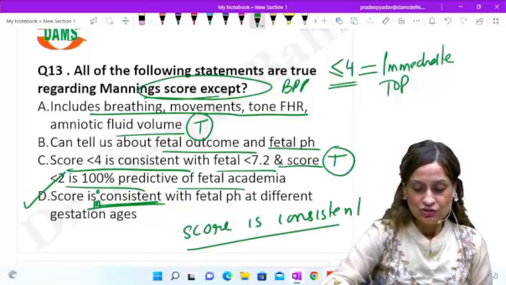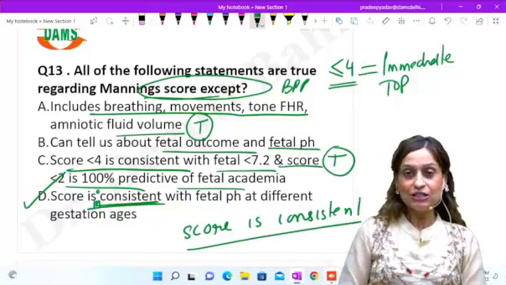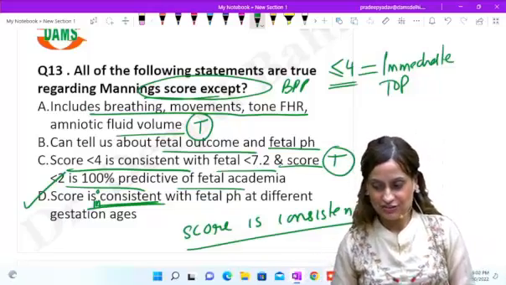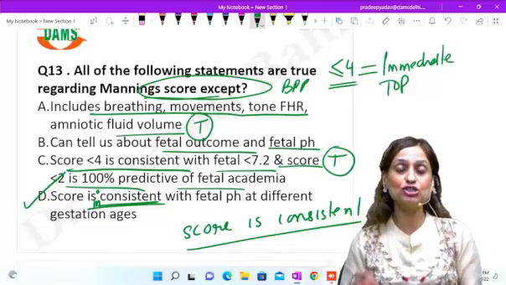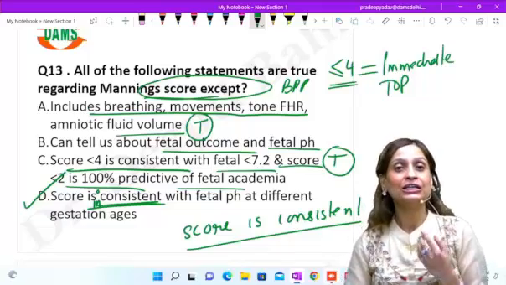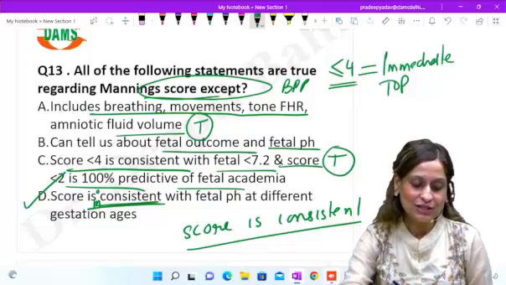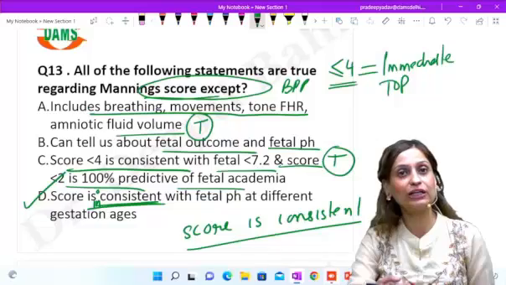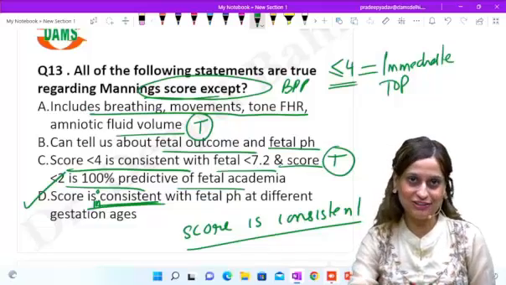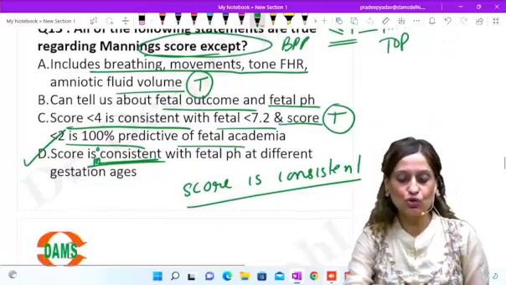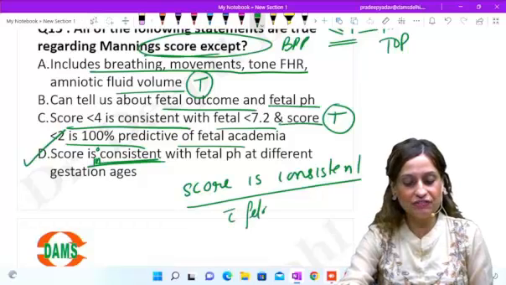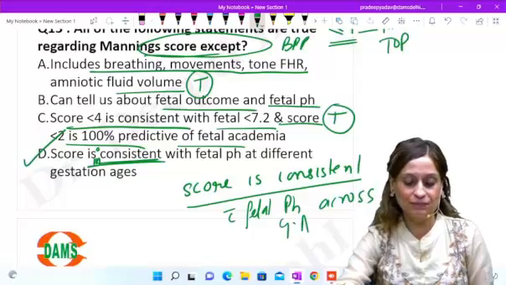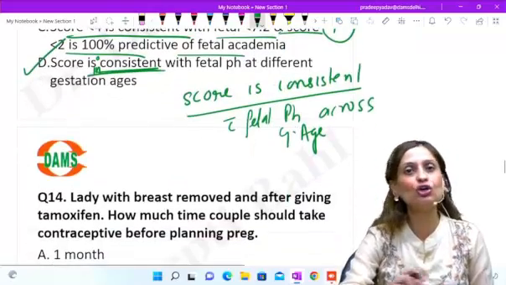The score is pretty consistent for fetal pH at different gestational ages. It is consistent with pH throughout the gestational age. In the real exam, the statement was that the score is inconsistent. That is why it is the answer, because we have to identify the wrong statement. So remember, the score is consistent with fetal pH across gestational age. This is the true statement.